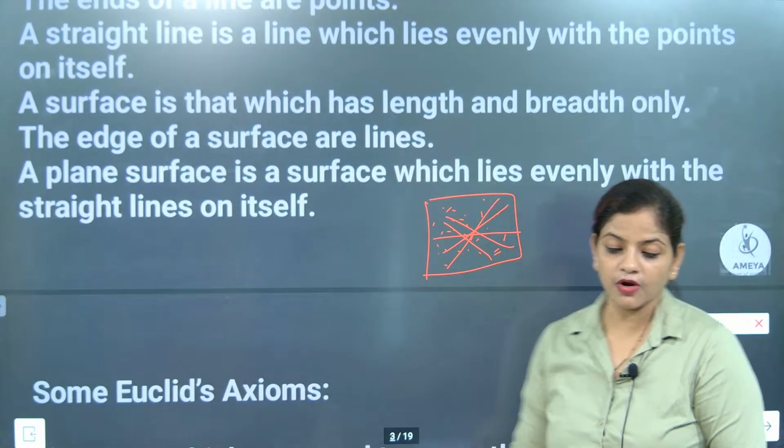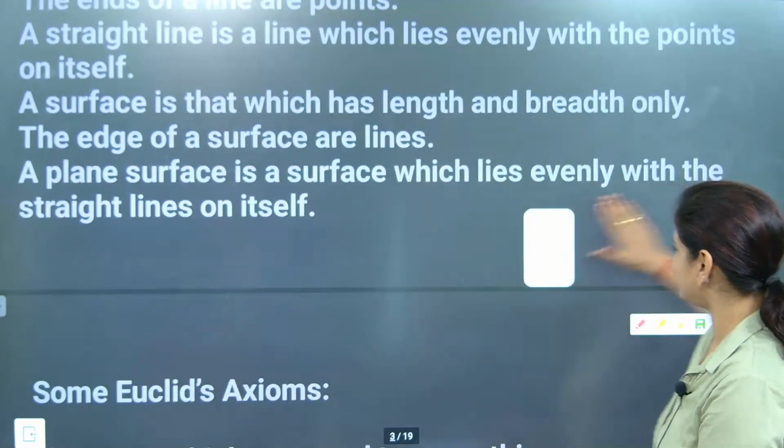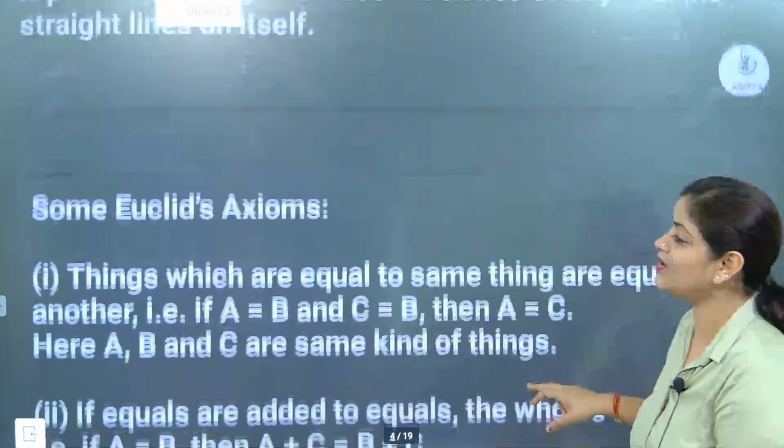Santoshi, good morning. I'm saying good morning, good evening, beta.